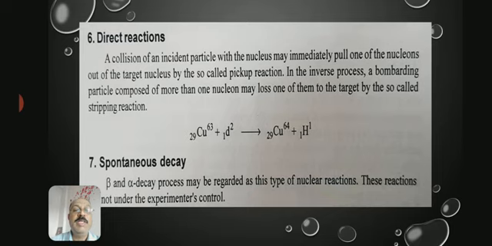So the next one is spontaneous decay. Beta and alpha decay processes may be regarded as this type of nuclear reaction. Already all of you know. These reactions are not under the experimenter's control.